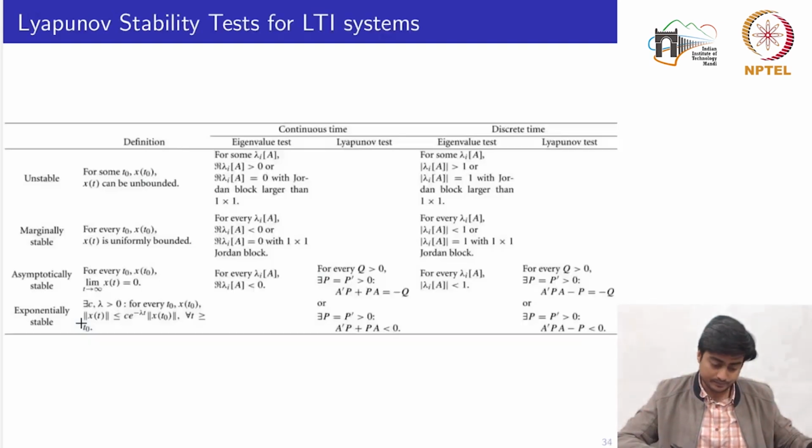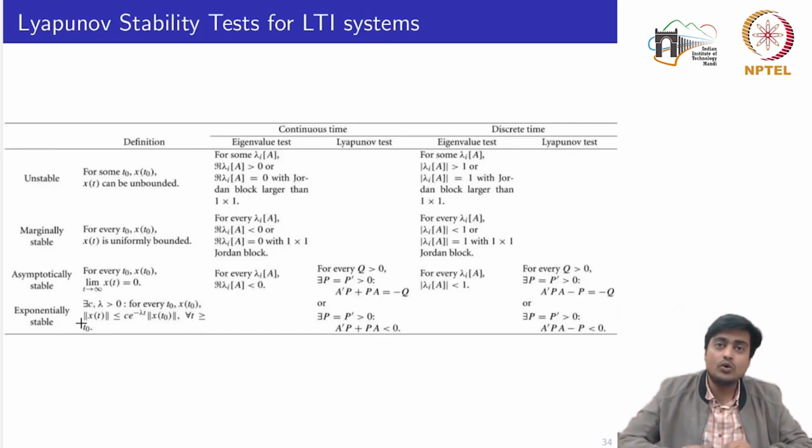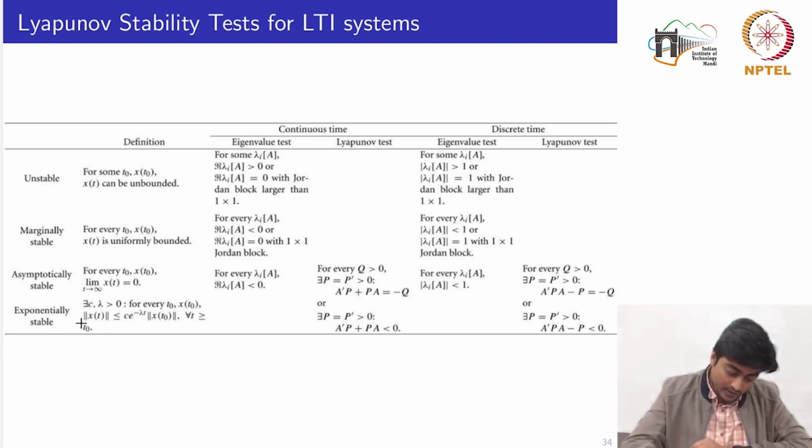If we summarize the overall results of the Lyapunov stability test for the LTI systems, on the left column we define all the definitions of unstable, marginally stable, asymptotically stable and exponentially stable systems. Here we are giving a summary of the continuous time test and the discrete time test. Again, it is further divided into the eigenvalue test and the Lyapunov test, similarly for the discrete time. So let's see first the unstable system.